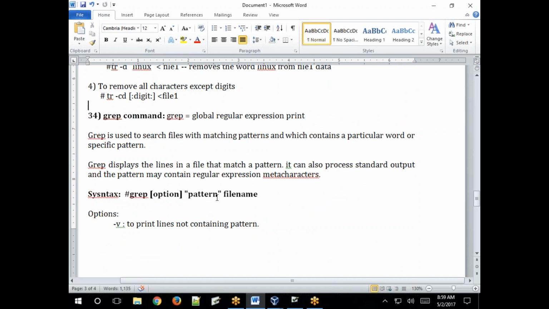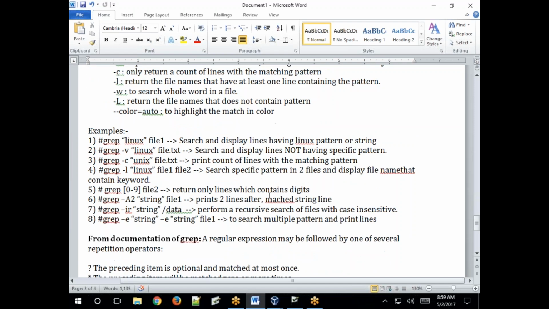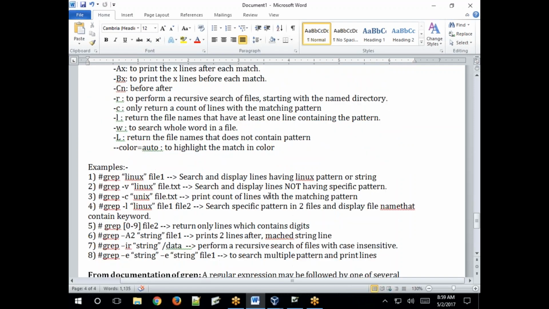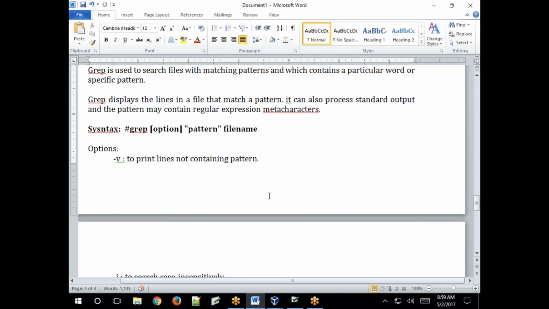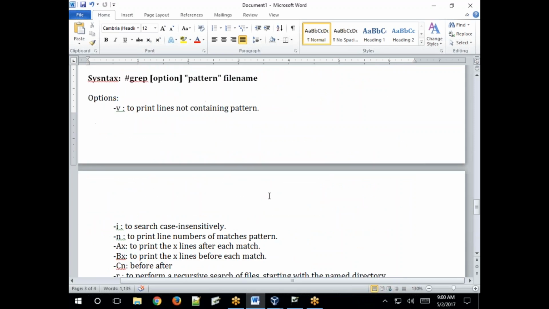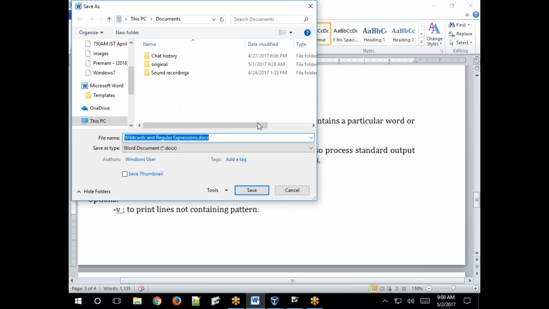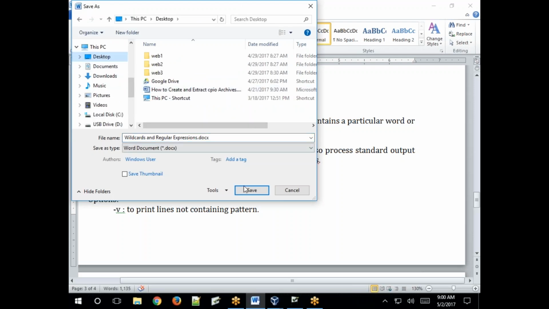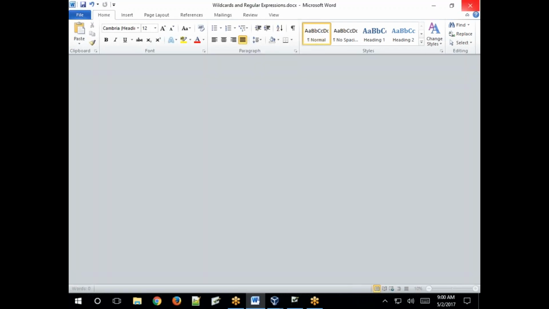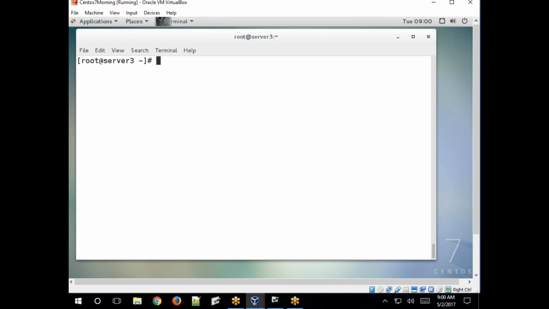So next, the grep command. It takes time, right? We'll see tomorrow. We'll discuss the grep tomorrow, it takes time. I'll give you this document: wildcards and regular expressions. Clear? So wildcard and regular expression and translate command. Alright. So tomorrow we'll see what is grep and find. Very important commands.